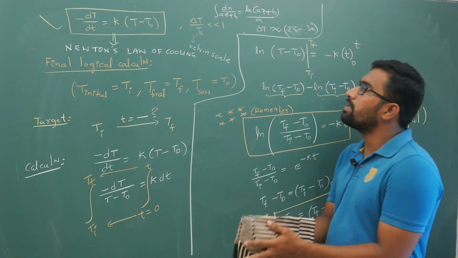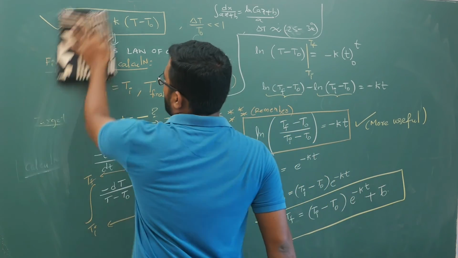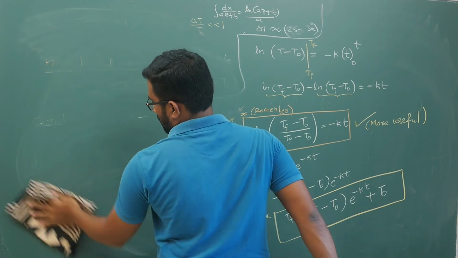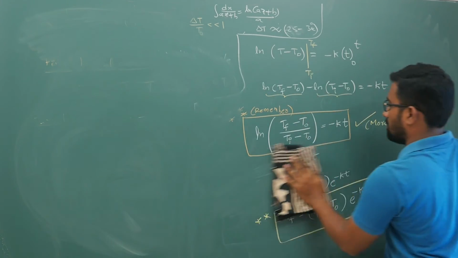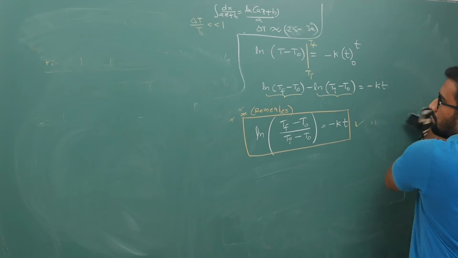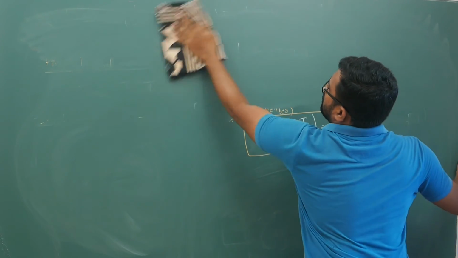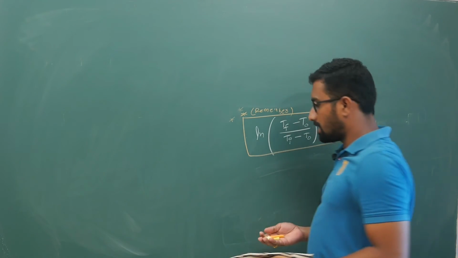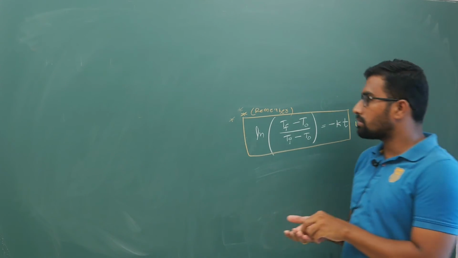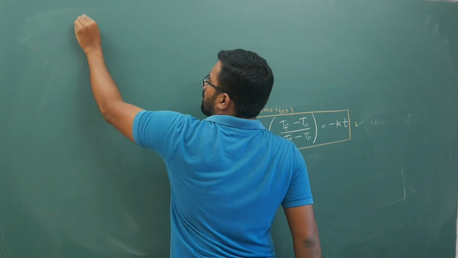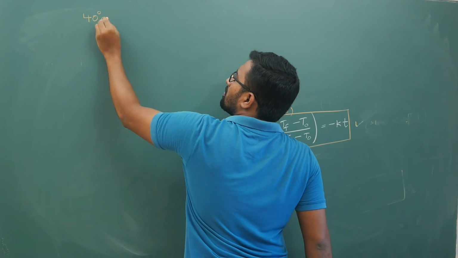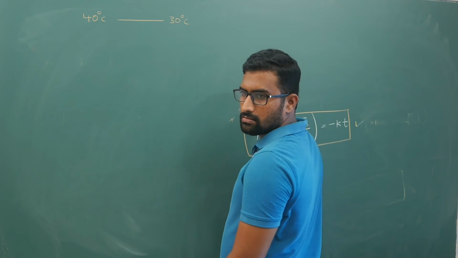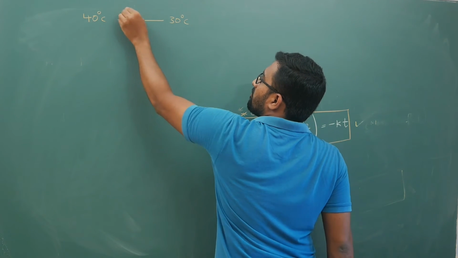Now let us do a simple question. I told you how this expression is useful; to understand it better, I will show you. A body cools from 40 degrees centigrade to 30 degrees centigrade. It takes 5 minutes.